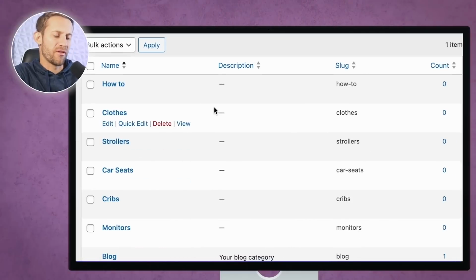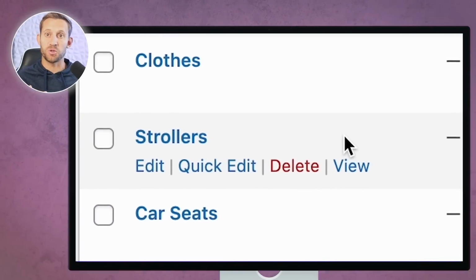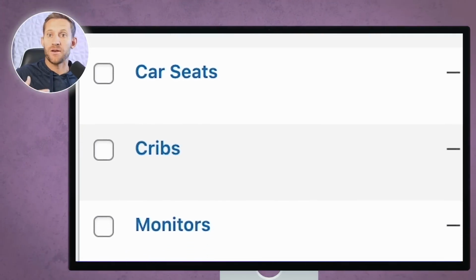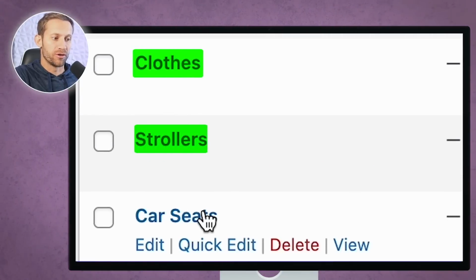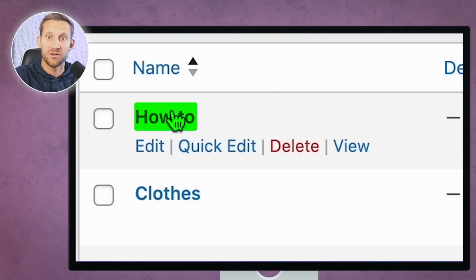All right, so you can see here I added all the categories of things that I think I'm going to be writing about. Now remember, we're trying to make affiliate commissions off these, which means we're going to be referring people to products. So I'm trying to think of all the product categories that I'm going to be writing about. And as far as babies go, I'm pretty sure clothes, strollers, car seats, cribs, baby monitors, and then a big how-to section is about the gist of what we'll be writing about.